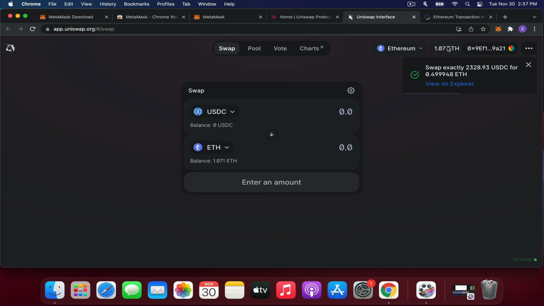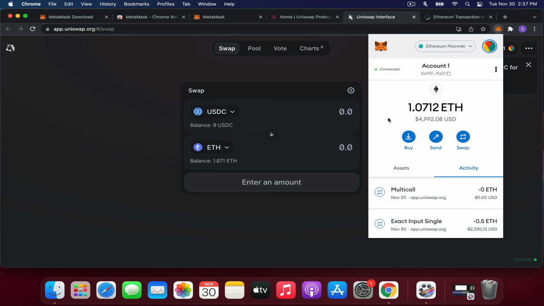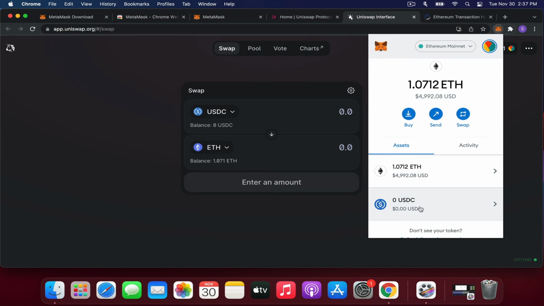And you can see here in Uniswap that my balance has increased. My ETH balance has increased. I can also look at my ETH balance on Metamask itself. And I have 0 USDC now and 1.07 ETH.